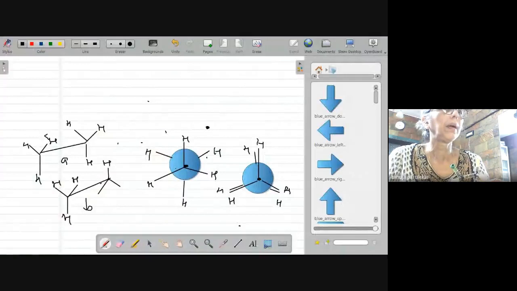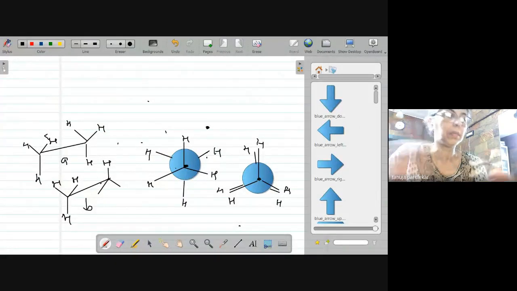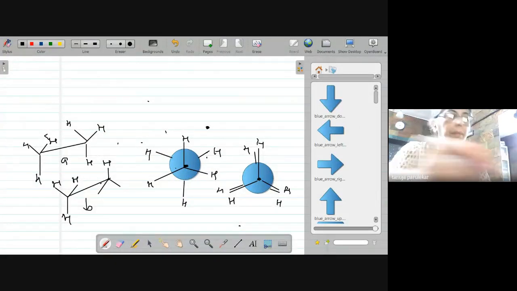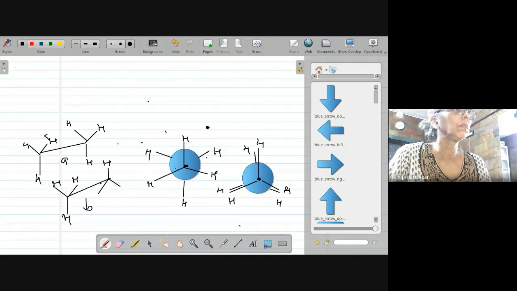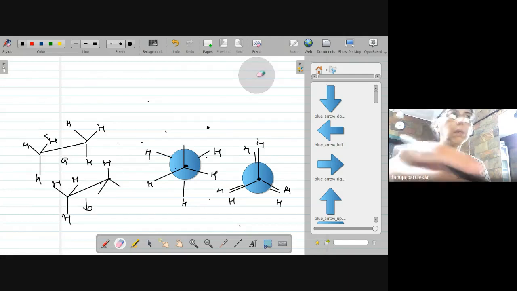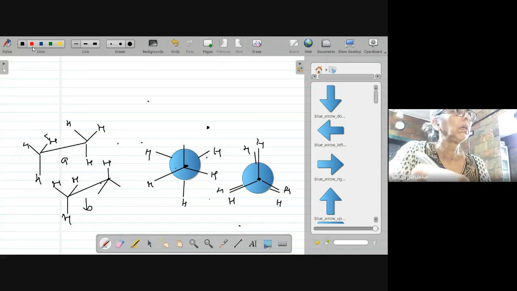Where did it go? Now if there are 3 carbon atoms, I can put here. Where did it go? Okay fine. Can I do it this way? See, this is my third carbon, CH3.